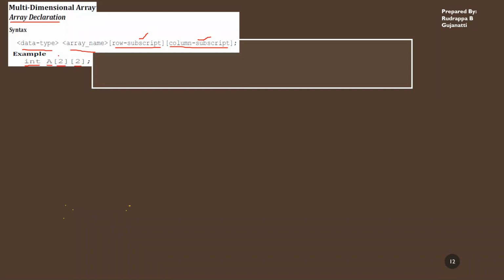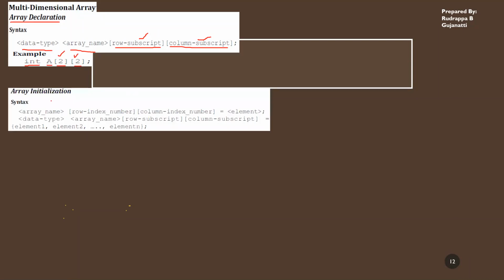This says that it is an array of 2 by 2, 2 rows, 2 columns. So how many elements will be there? There will be a total of 4 elements in this case. So how do I initialize? It is the same way as we did for the single dimensional. You either initialize it at the time of declaration or you can initialize it separately. So it is independent in both ways.